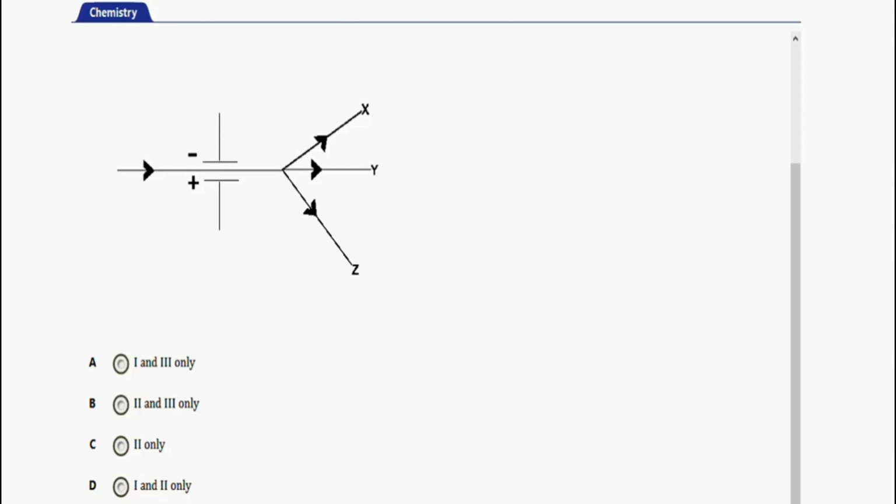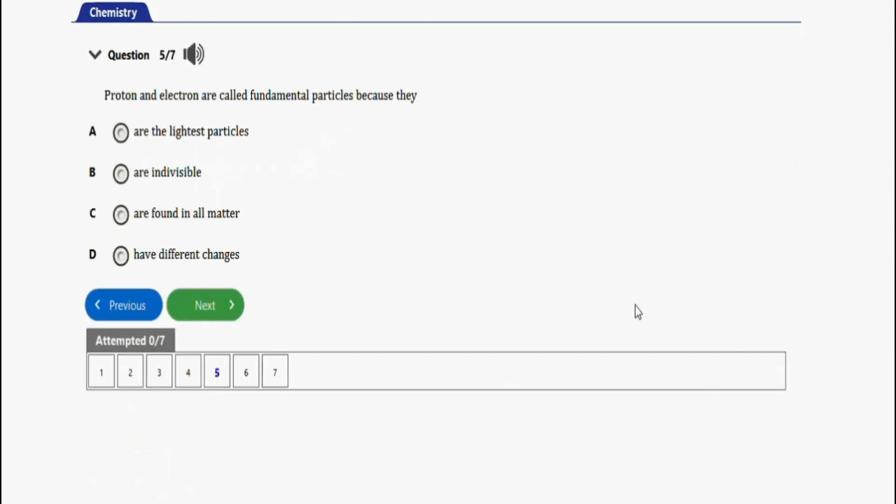The next repeated question will be this one. So it says proton and electron are called fundamental particles because they are the lightest particles. No. Are indivisible. No. Are found in all matter. Yes. Okay, so they are fundamental particles because they are found in all matter.